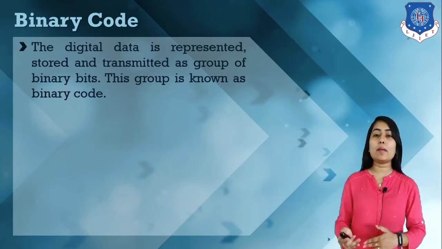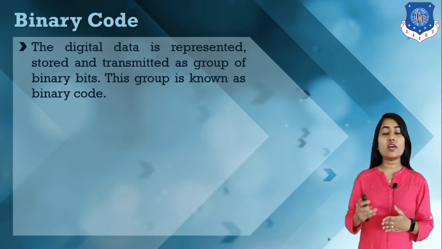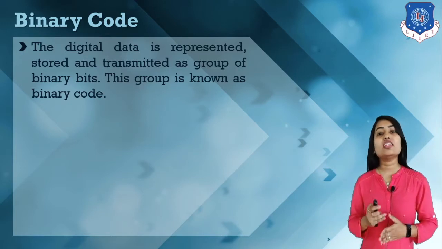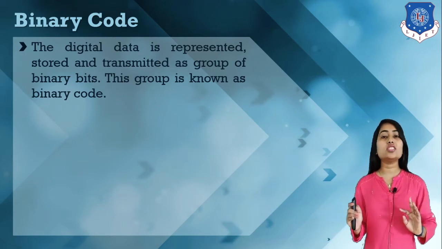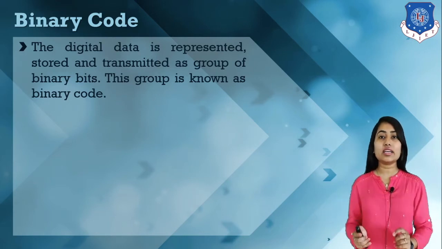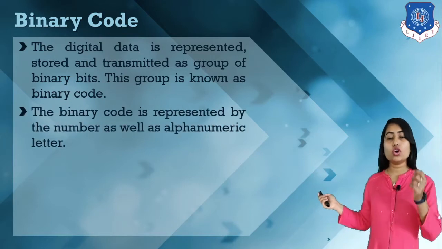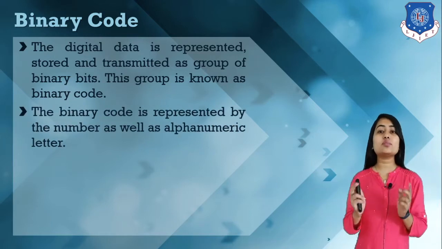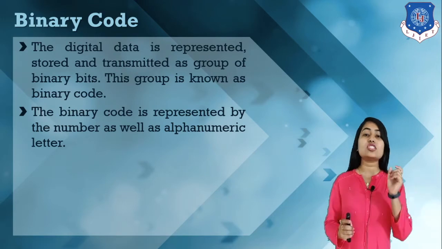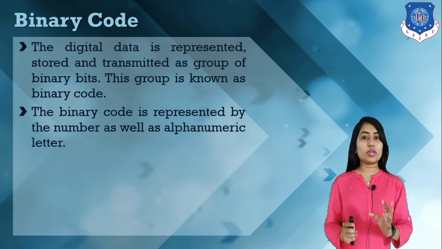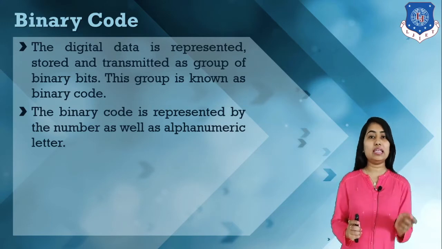For real-time applications, data is represented, stored and transmitted from source to destination in a 0, 1 format. This pattern, or this group of bits, is known as binary code.